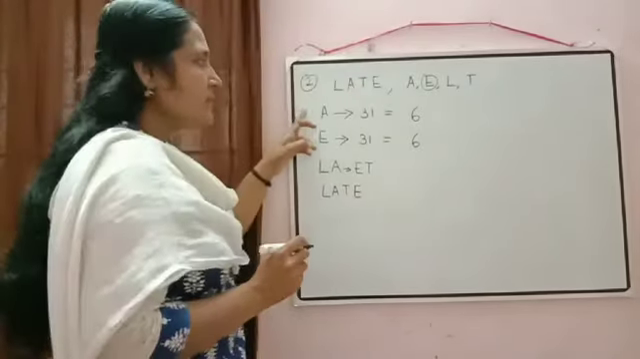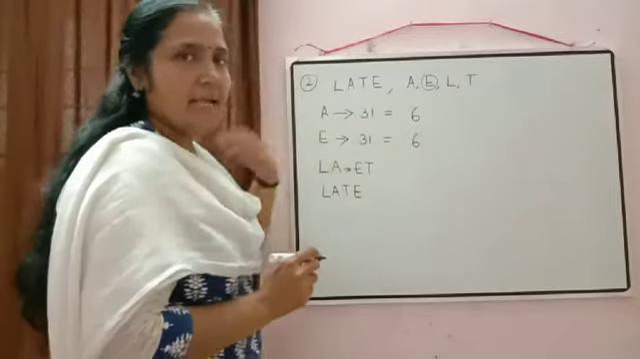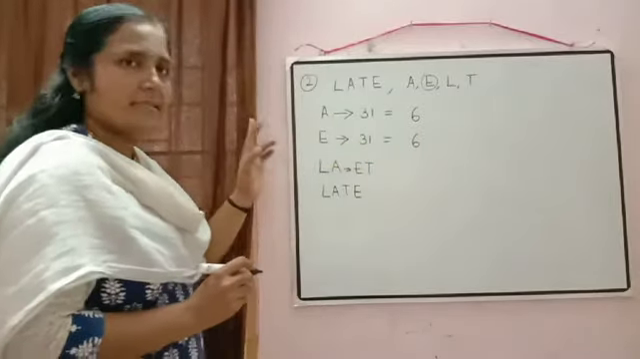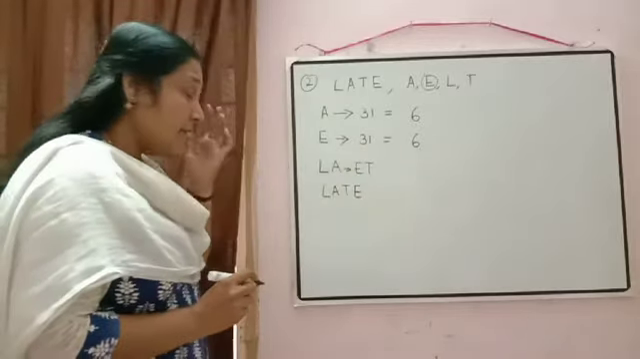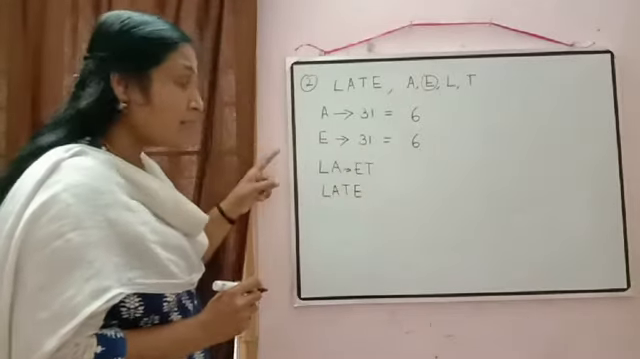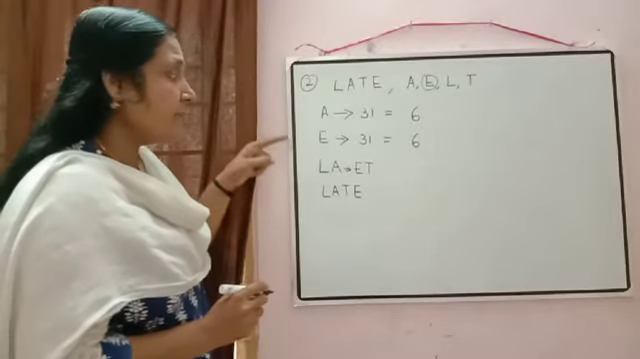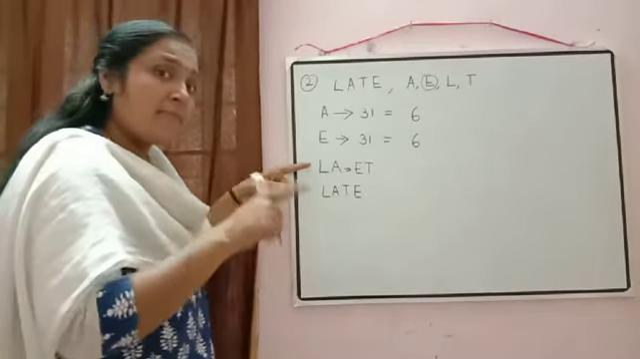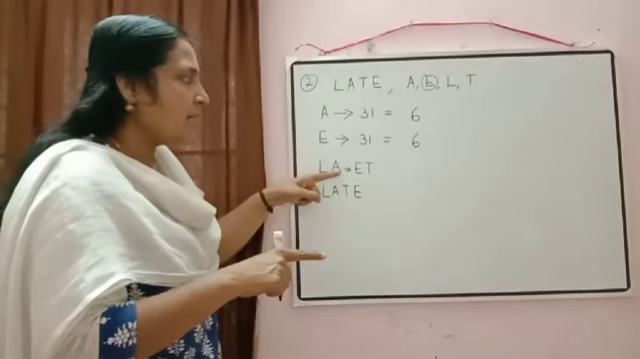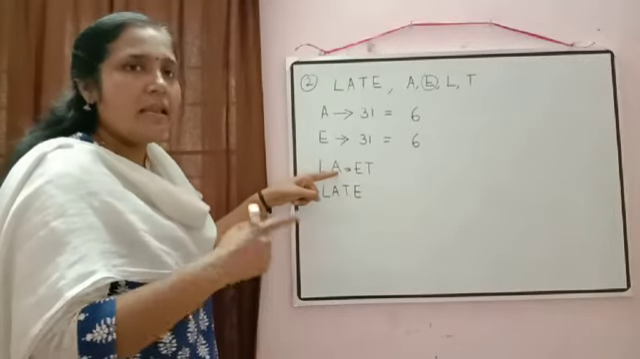Clear? First number of words starting with A. So we got there 6. Then number of words starting with E. Again we got 6. Then we have checked the number of words which are starting with L. But in that late will come. So we moved to the next letter. So again we are getting L-A. So in that late will come.